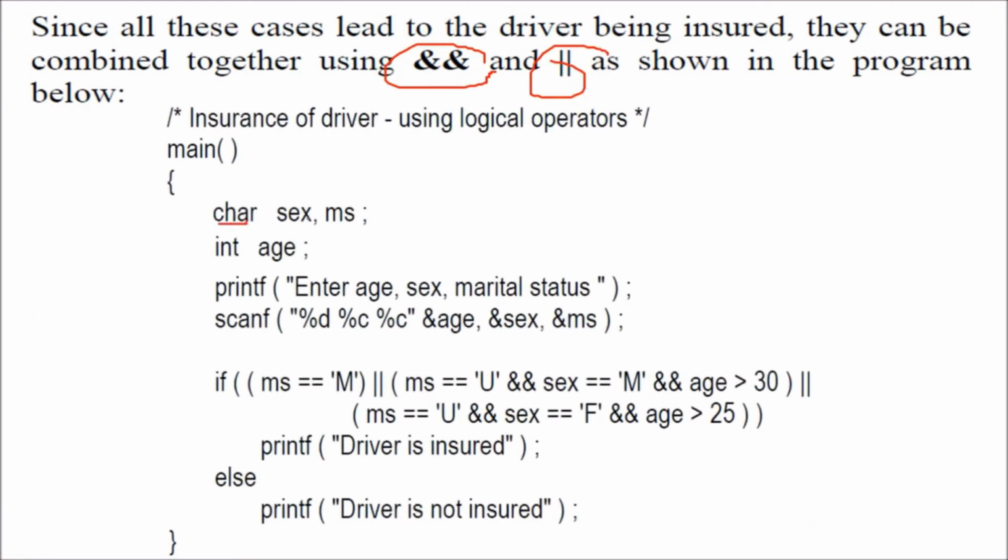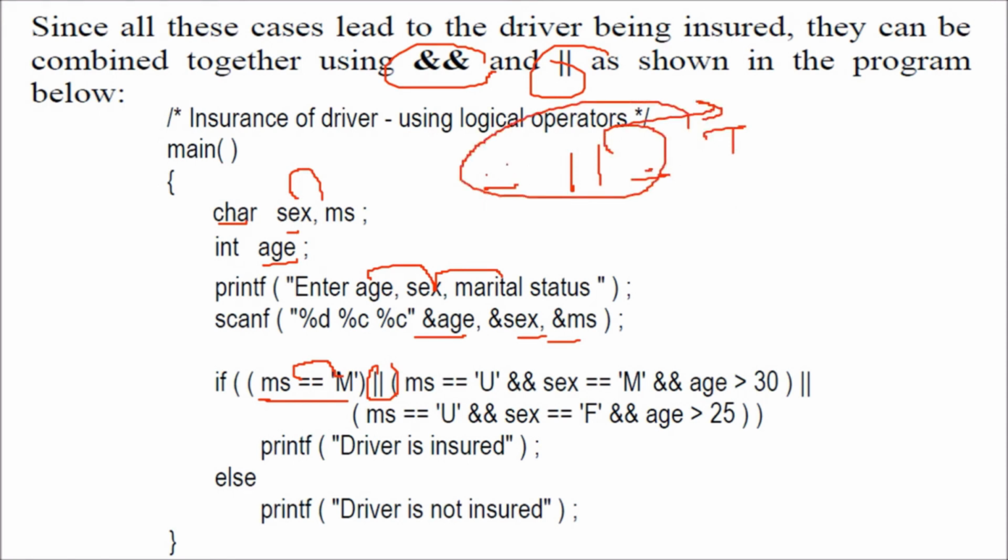So we are taking the char sex, ms, that is marital status, and we are entering the age. Enter age, sex, marital status in these 3 variables. Now, the first condition. If any of the left or right conditions is true, or is going to give you true. If both are true, it is true. If one of them is true, then it is true. If both are false, then only or will give false. How about and? And will give you true if both are true, otherwise false. That is, if one is false, false. If this is true and this is false, false. If both are false, false.